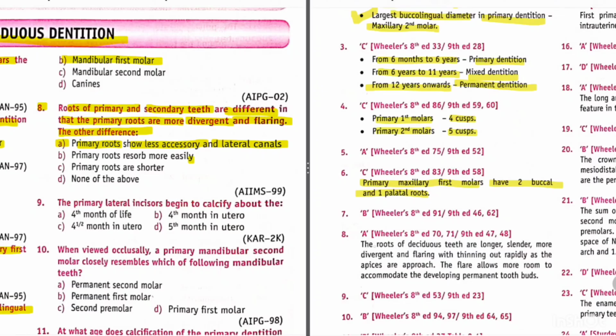Its explanation is, the roots of deciduous teeth are longer, slender, more divergent and flaring, thinning out rapidly as the apices are approached. The flare allows more room to accommodate the developing permanent tooth buds.